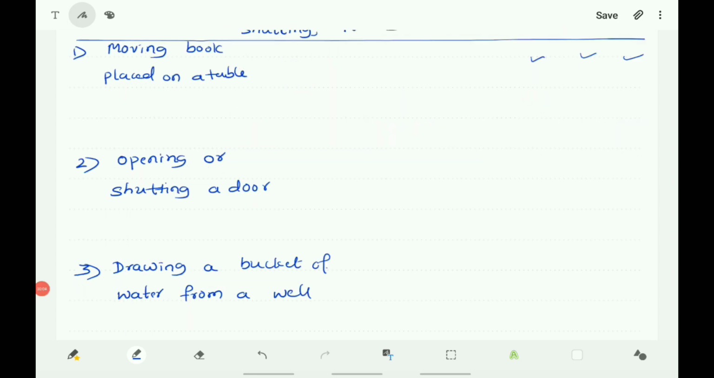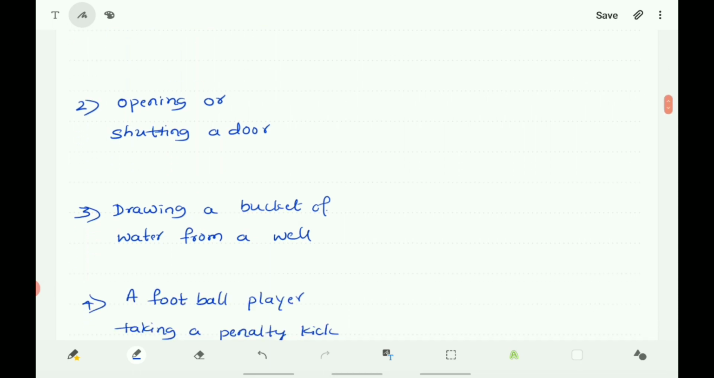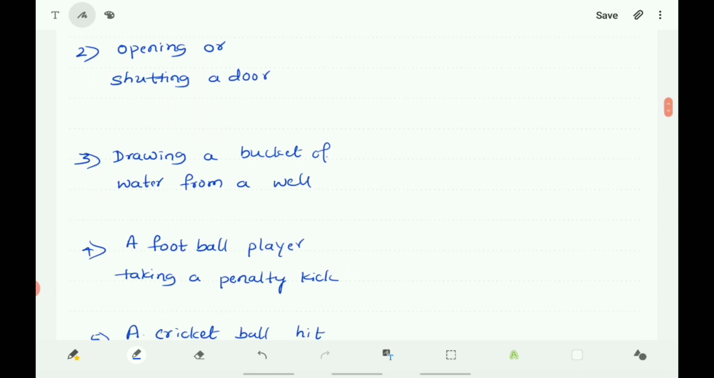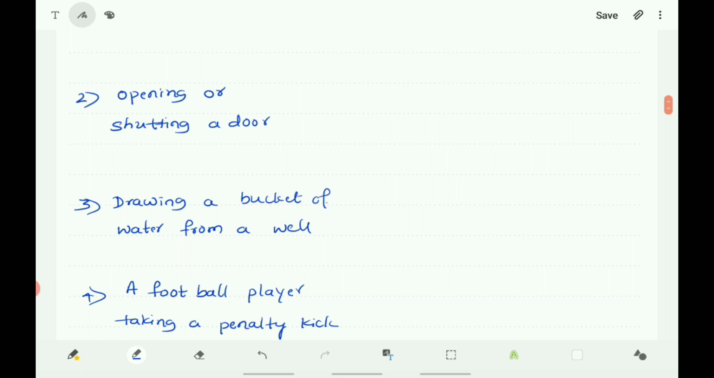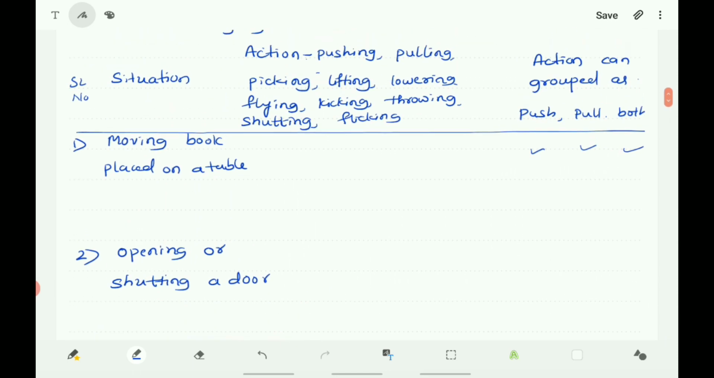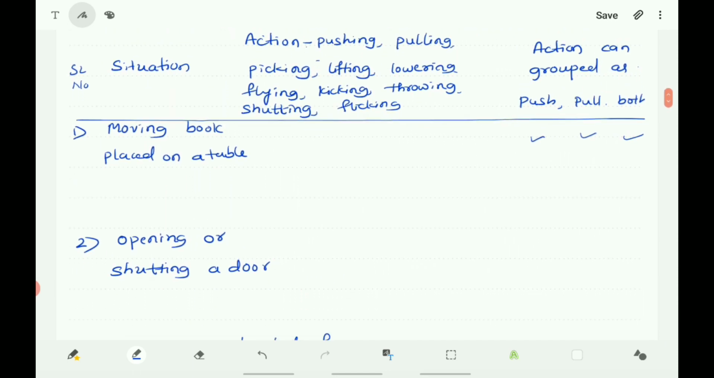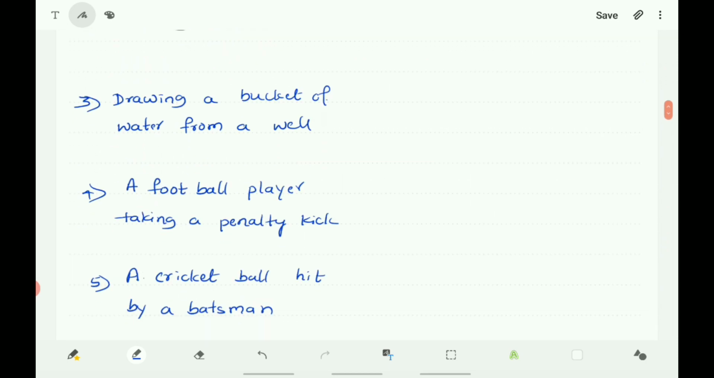Drawing a bucket of water from a well. Here you have to pull the rope. Pulling the rope is nothing but lifting of water. Next, a football player taking a penalty kick. Here you know that a kick is also pushing.